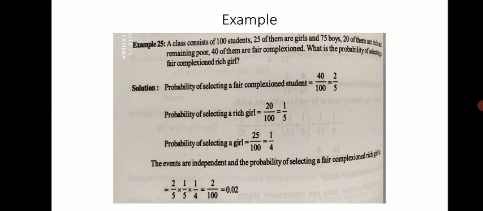So this is how we can calculate probability for each condition. First, the probability of selecting a fair complexioned student is 40 out of 100, it is given, that is 2 upon 5. Then the probability of selecting a rich student, as we know that 20 of them are rich, it is mentioned in the problem, whether girl or boy. So 20 out of 100, that is 1 upon 5. Then the probability of selecting a girl, only girl, that is 25, as again mentioned in the problem. So it is 1/4. By multiplying 2 upon 5 into 1 upon 5 into 1 upon 4, it is equal to 2 upon 100, and finally it leads to 0.02.